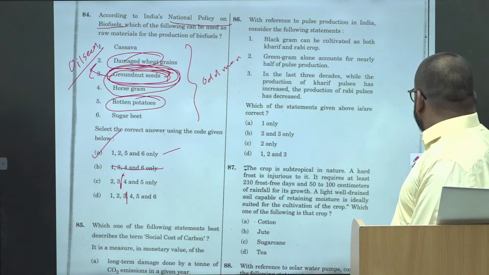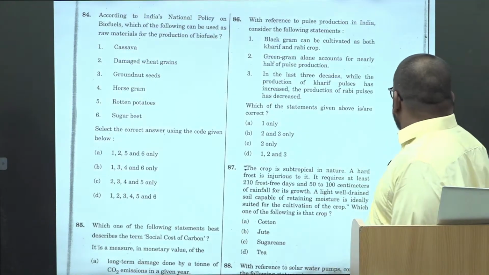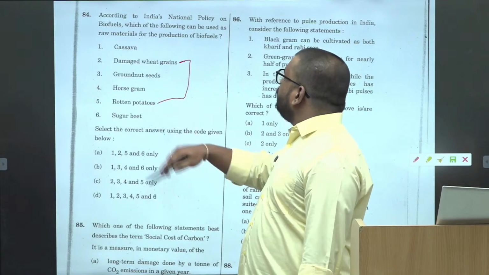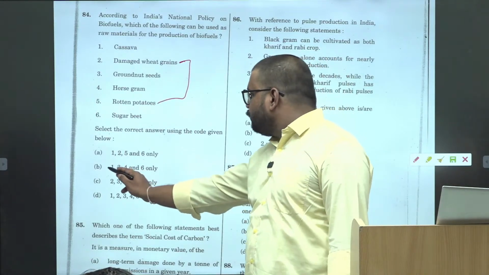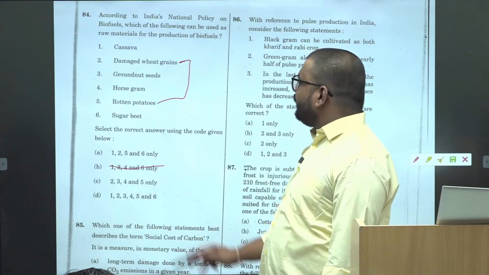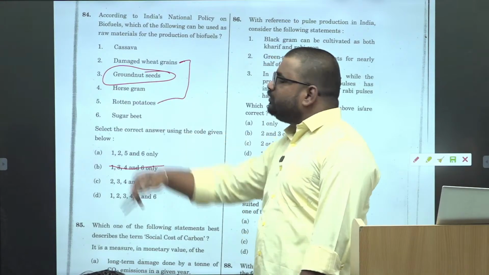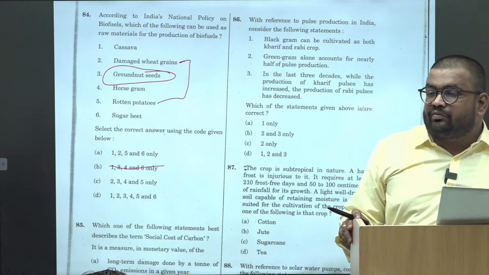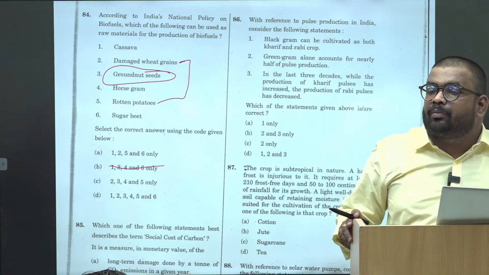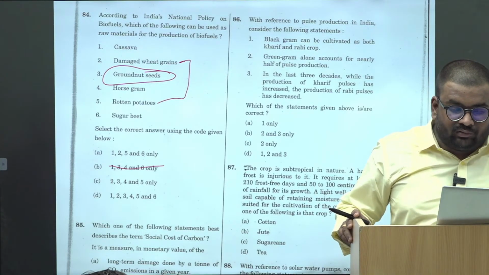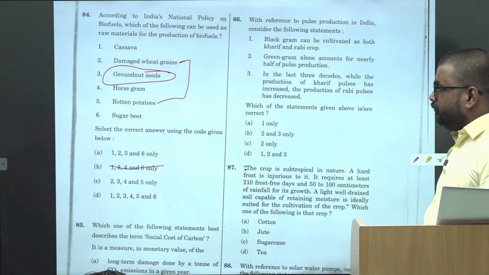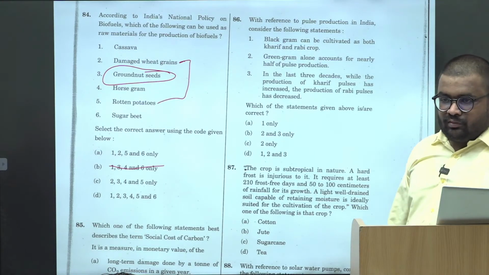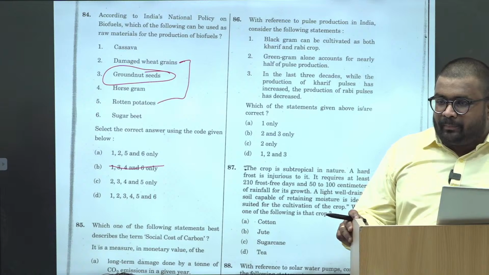ठीक है, ये clear है कि these two are complementary. So these two has to be there. Based upon that, you eliminated one. Second, you can't have groundnut seeds as India already doesn't have the sufficient production of the oil seeds and is dependent upon imports. Right? 2 and 4 कैसे? Horse gram कैसे?